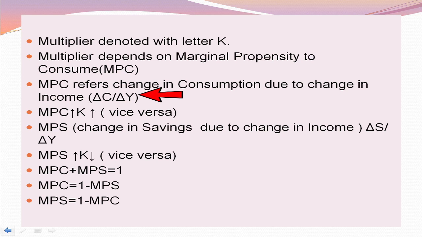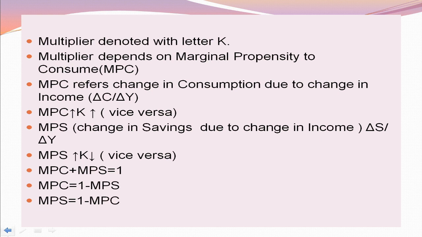That is denoted as delta C by delta Y. Delta C means change in consumption. Delta Y means change in income. Here delta represents change in consumption or income. The higher the marginal propensity to consume, the higher the value of the multiplier, and the lower the marginal propensity to consume, the lower the value of the multiplier.